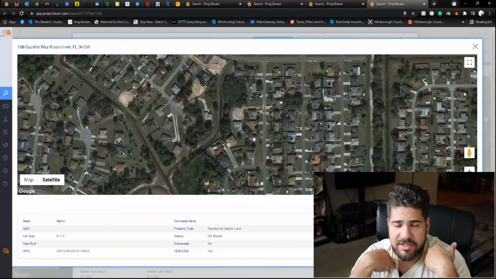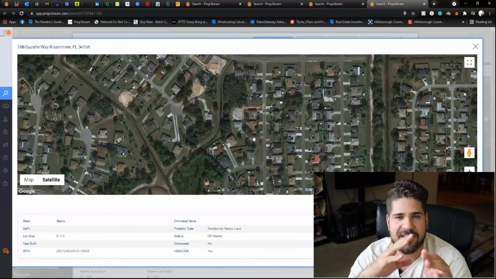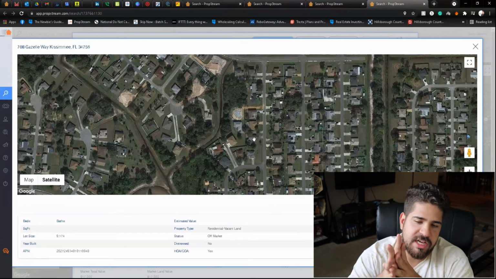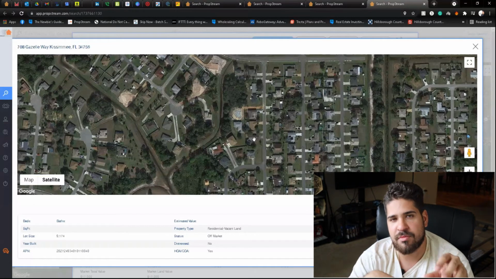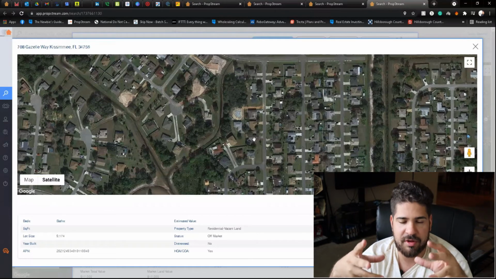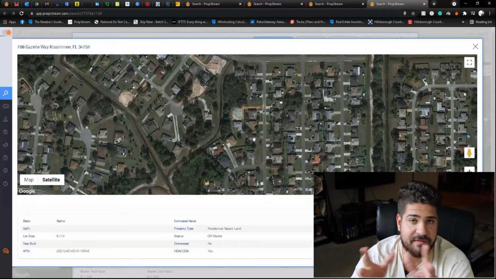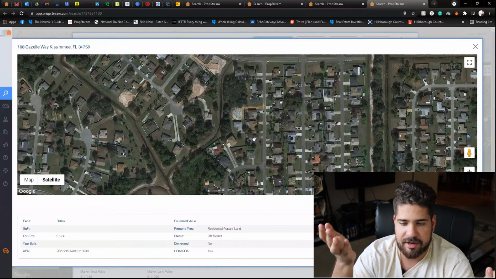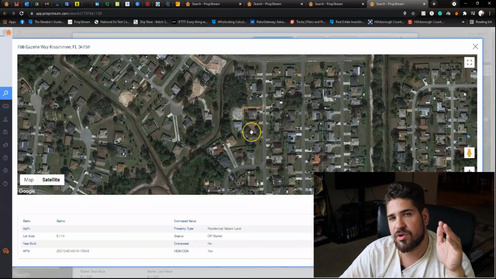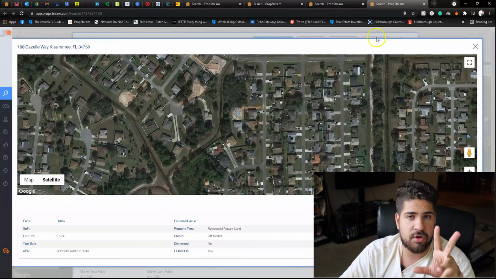My ideal price to get this property under contract for, I want to say up to 20. Anything over $20,000, there's a chance I'm not going to be able to find a buyer for it, because I'm looking at the bare minimum. If I only sell for $25,000 and I have the property under contract for 25, and the buyer wants to pay 25, I'm not going to be able to do anything about it. So that's how you run comparables based on the value of other vacant lots sold in the area.